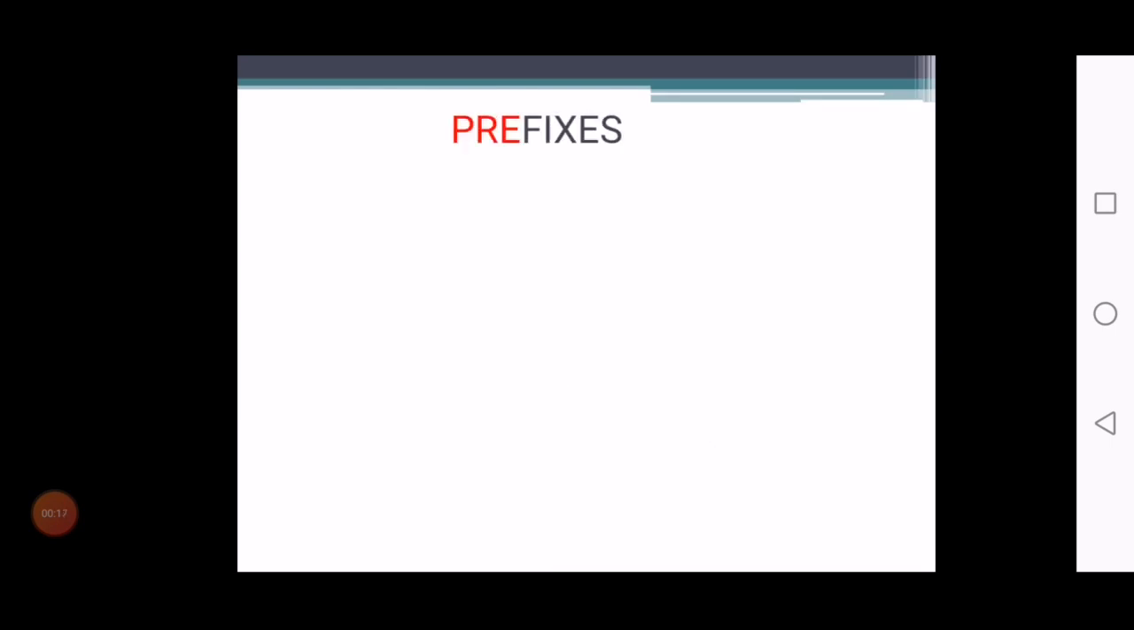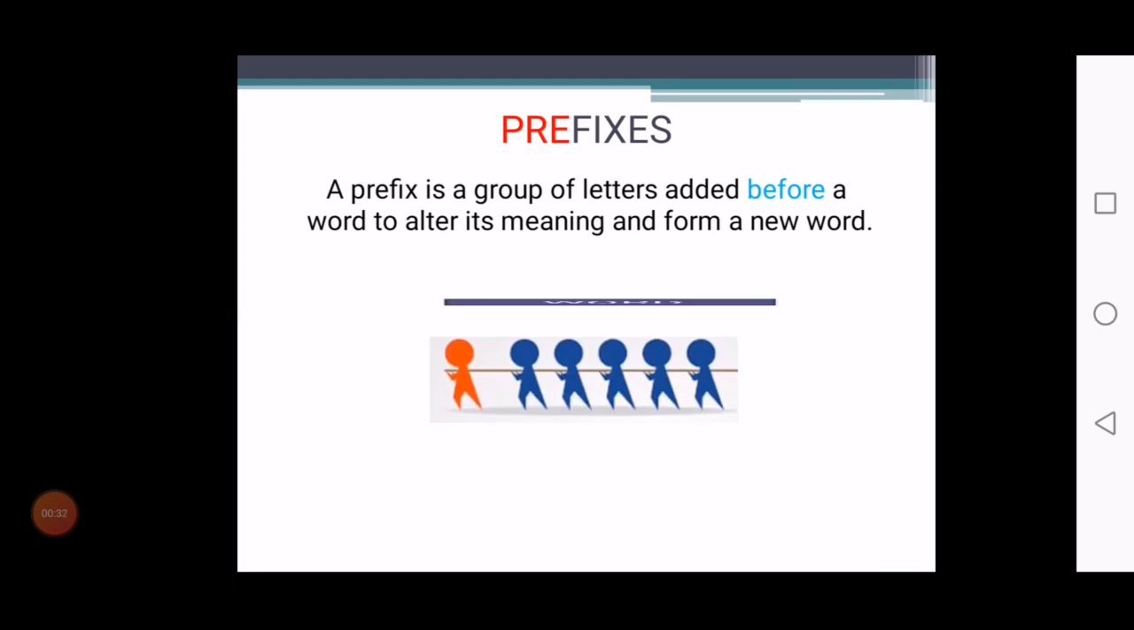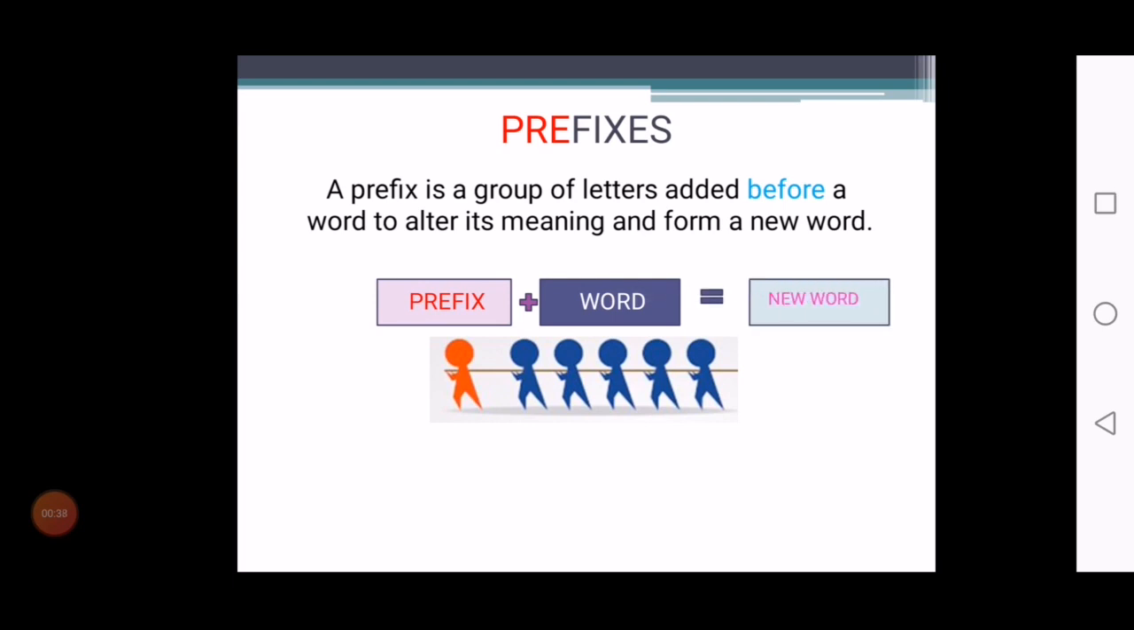Now we shall learn about prefixes. What is a prefix? A prefix is a group of letters added before a word to alter its meaning and form a new word. That is, when a word is added with a prefix, the meaning is changed to form a new word. Here, I have enclosed a few common prefixes, which entirely change the meaning of the given root words.